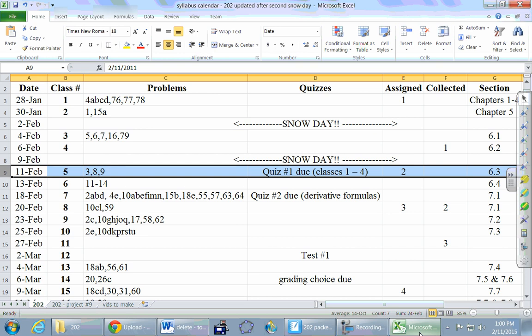So today, quiz number 1 is due, so throw it in the folder if you haven't done so already. We're going to talk about something called differential equations today. Officially, project number 2 is now assigned, although I gave it out last time, and I know some of you have already made some good progress on it. So that's that. Good.